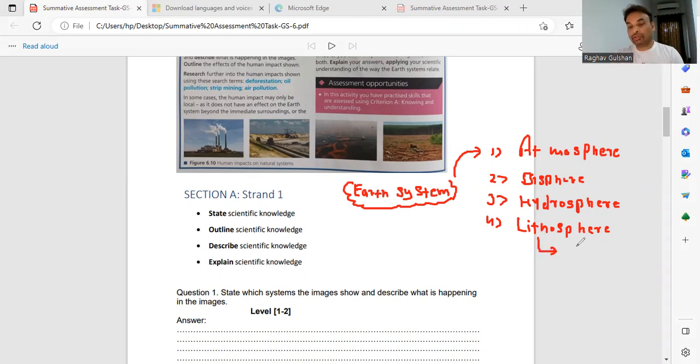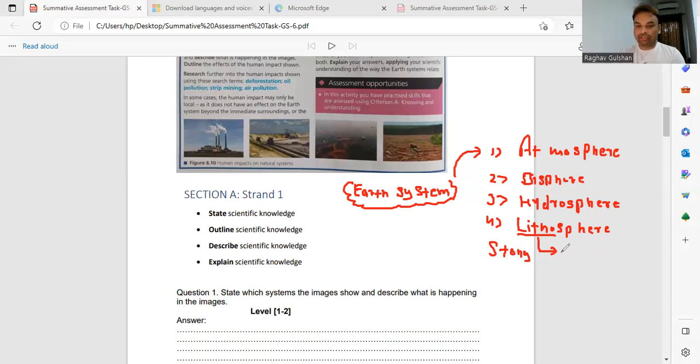Lithosphere is related to the different layers of the earth, right? So litho means stony. Litho means stony or rocky. Earth is stony or rocky, but how is earth stony or rocky? The name is lithosphere, meaning made up of stones or rocks. So that's why it is lithosphere, right?